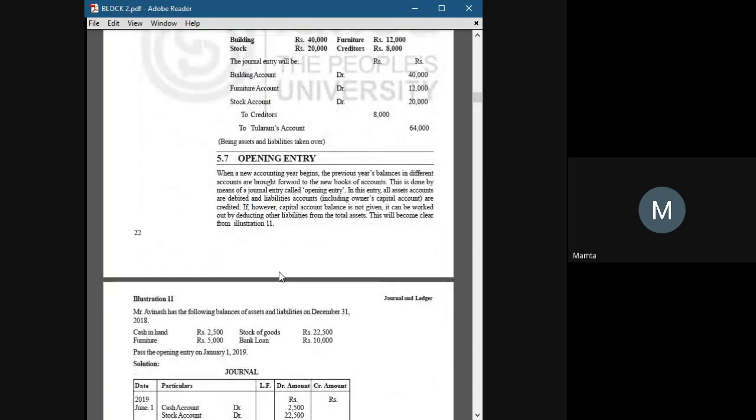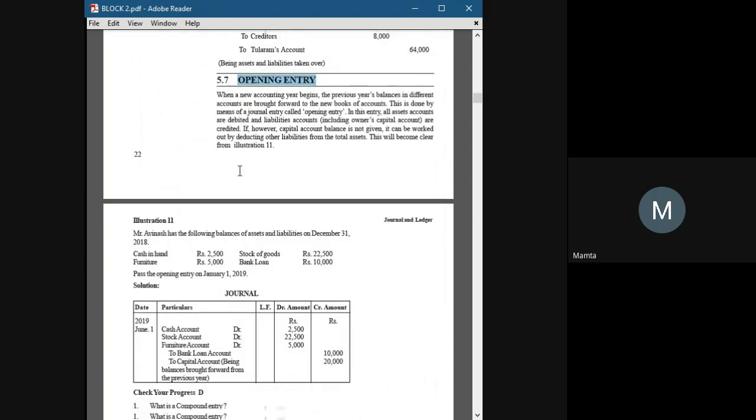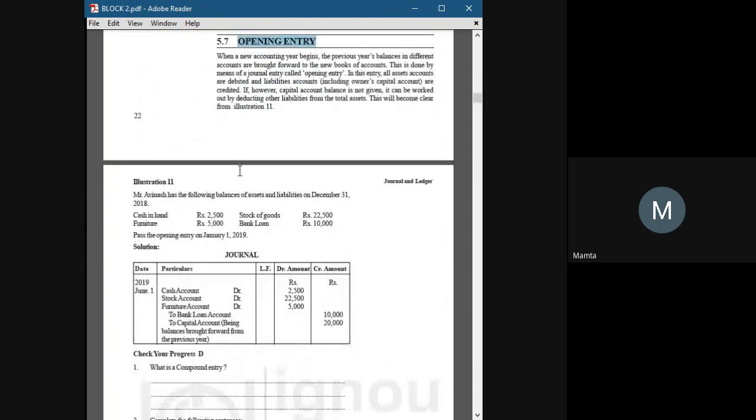Opening entry. Whenever a business gets started, whenever a person commences a business, or at the time of starting of the financial year, we create an opening entry. Or whenever we purchase a running business, then also we create an opening entry.